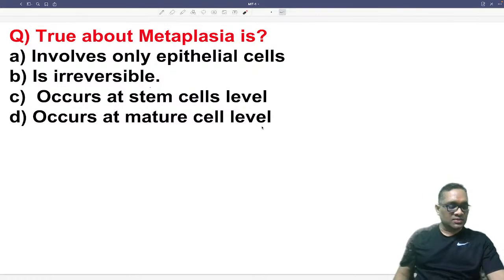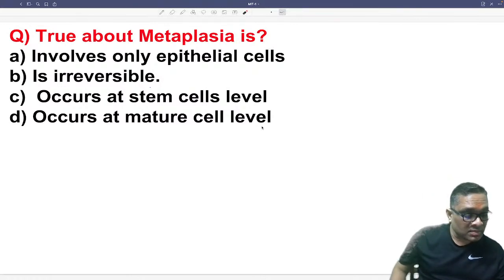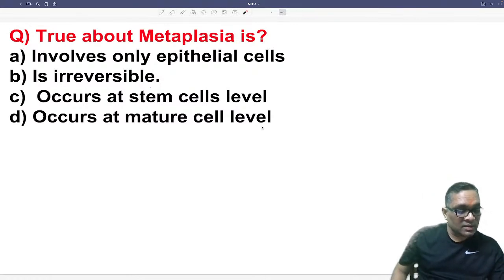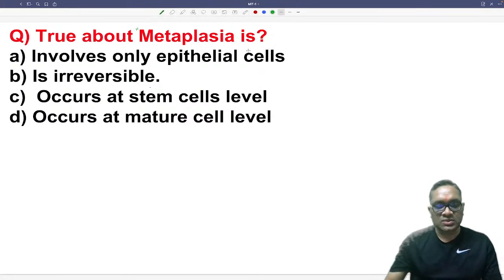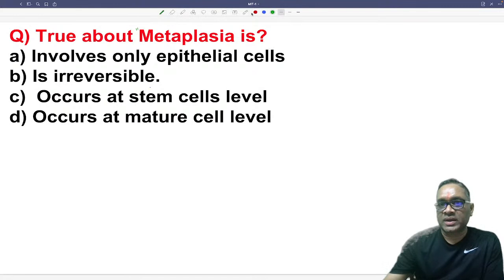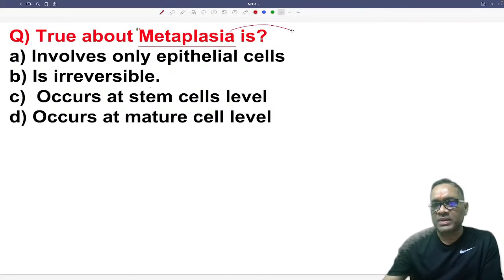Here in this question, the first correct answer I got was from Infinity Player and Navya Rekha. Right? So what is true about metaplasia? See, what is metaplasia? If you have a little knowledge about this, we all know that metaplasia is a cellular adaptation. This is very important to understand. So metaplasia is an example of cellular adaptation, right?